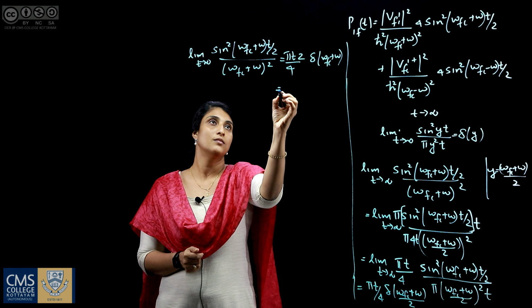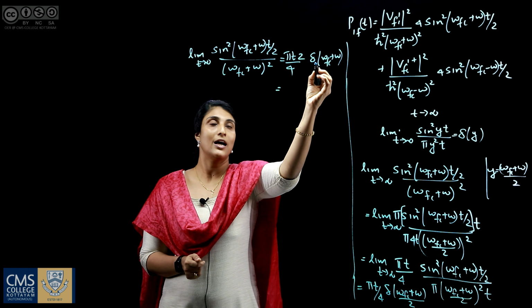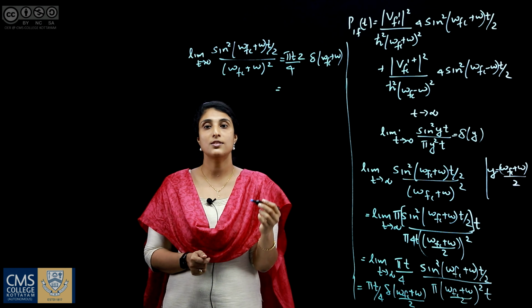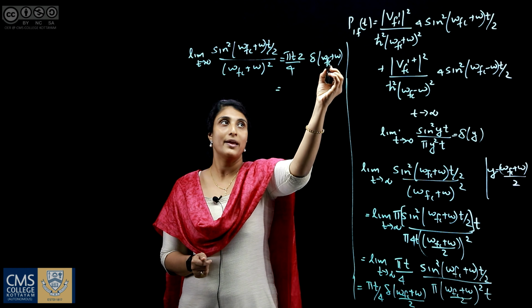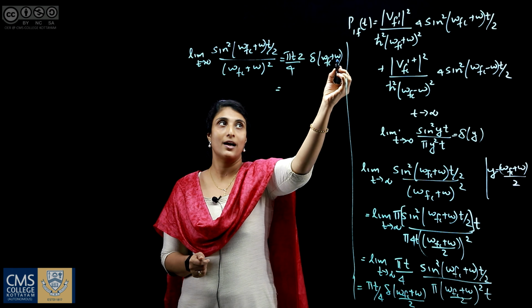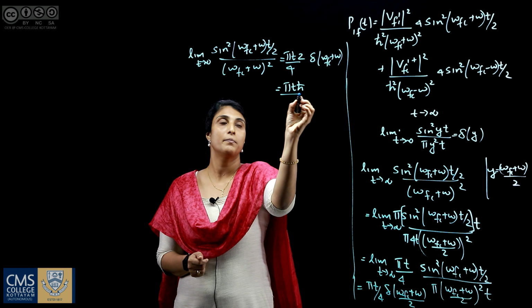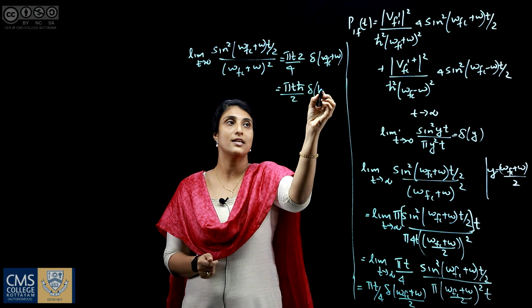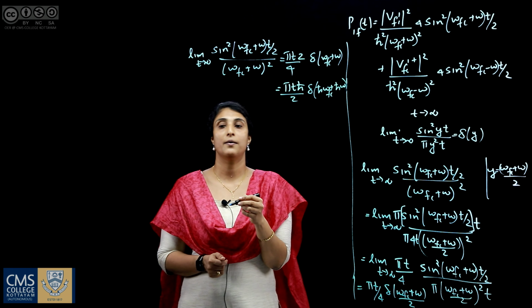And here we have to convert this frequency term into the energy term. So I put h bar omega fi plus h bar omega. So pi t h bar by 2 delta of (h bar omega fi plus h bar omega).